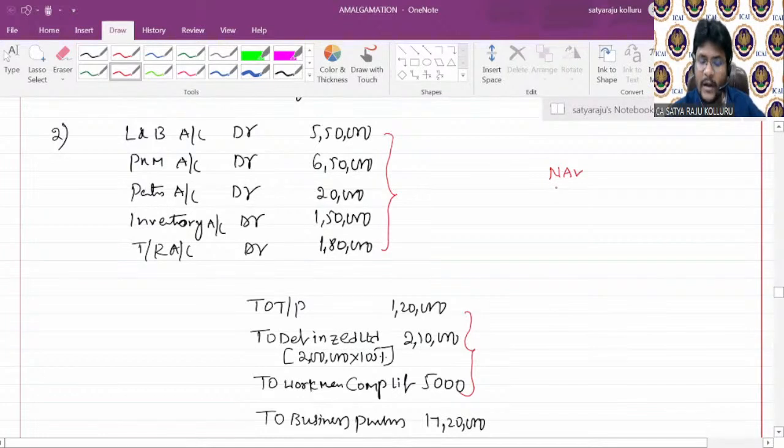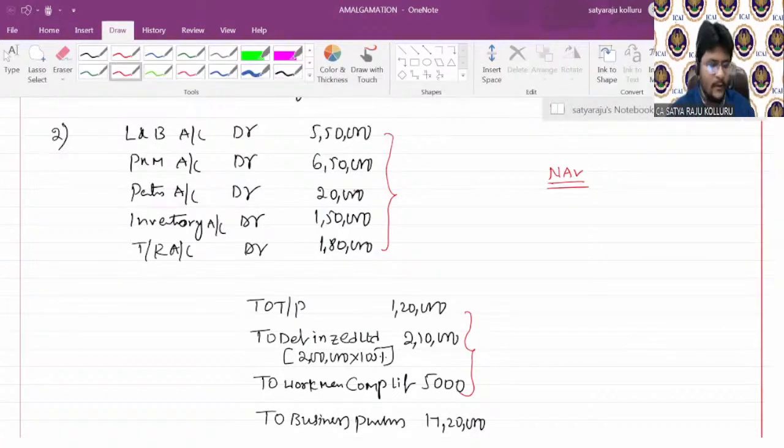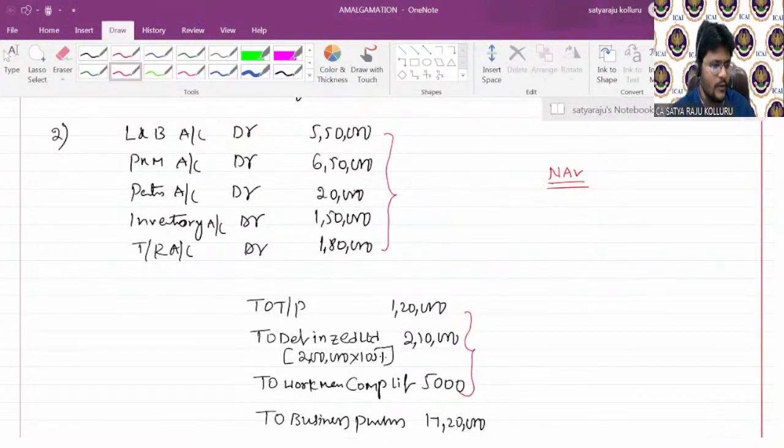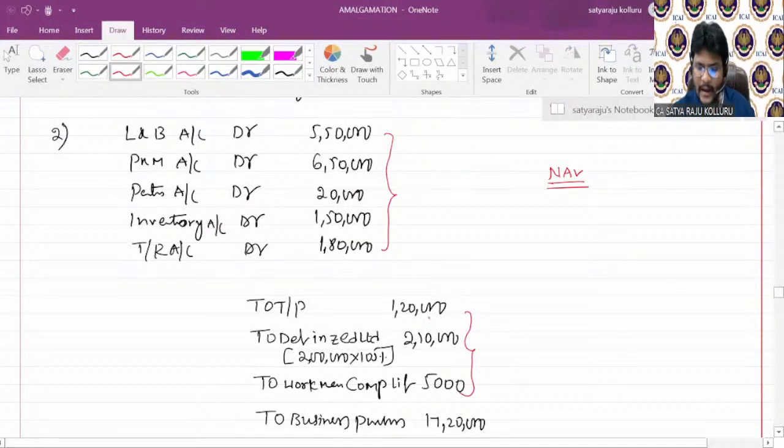This is except goodwill, guys. I know goodwill was not at all incorporated. For the time being, you can calculate the NAV without incorporating the goodwill. How much? May I know? 5,50,000 plus 6,50,000 plus 20,000 plus 1,50,000 plus 1,80,000 minus liabilities 1,20,000 minus 2,10,000 minus 5,000.